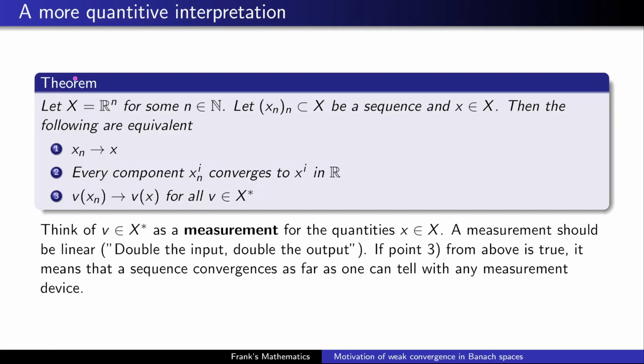And the theorem says that, okay, if you know something about all measurement devices, then you know something about your system itself.